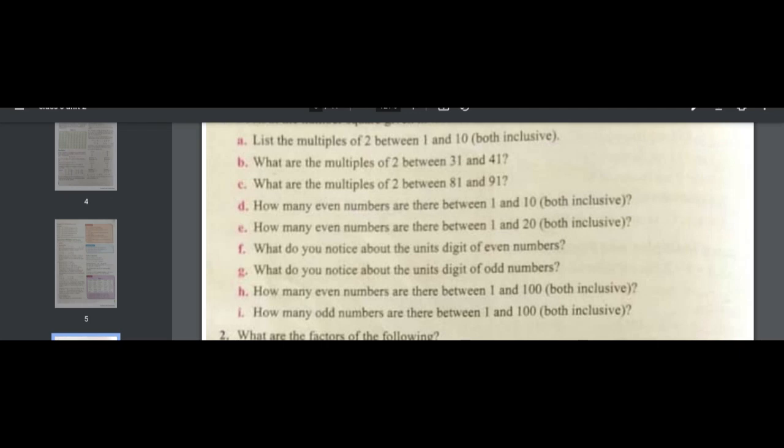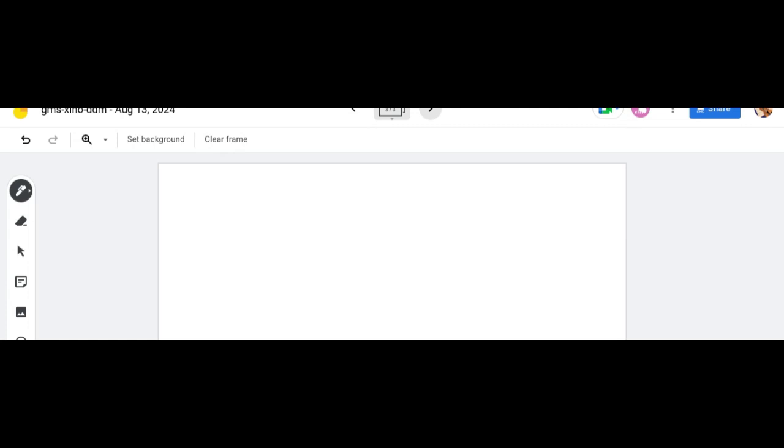I will explain and help you, then you have to listen carefully and understand, and then do the remaining questions. Now you don't have to write anything, you just have to listen carefully. Exercise 2C, question number 2, part A, we have to find the factors of 12.